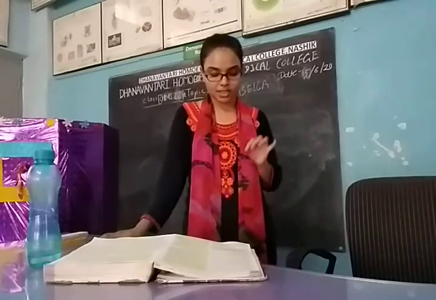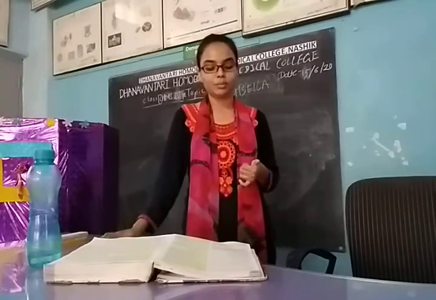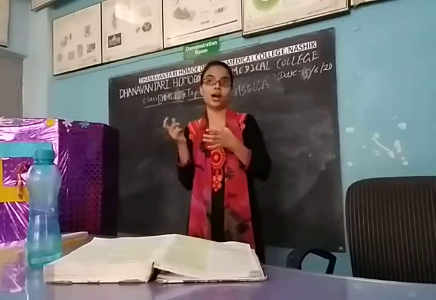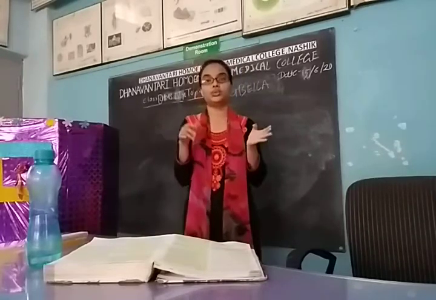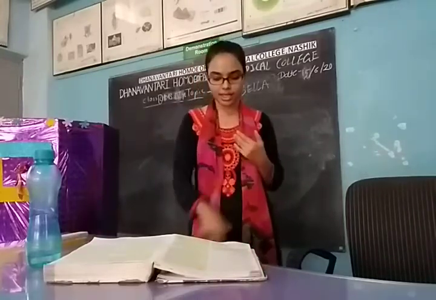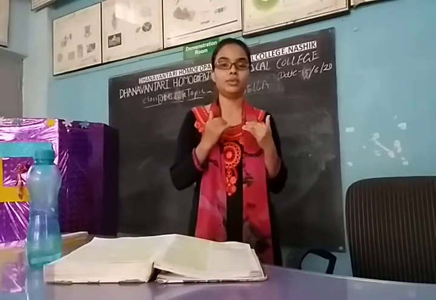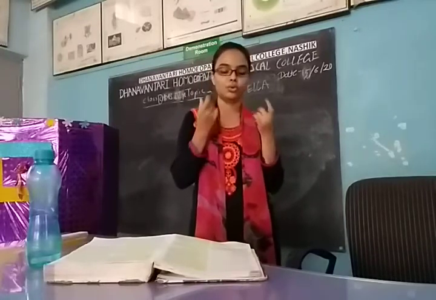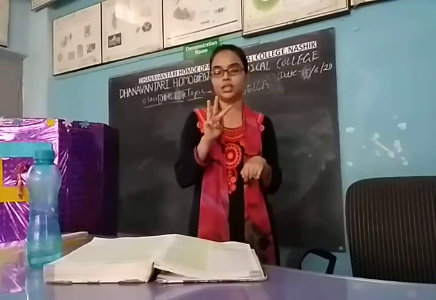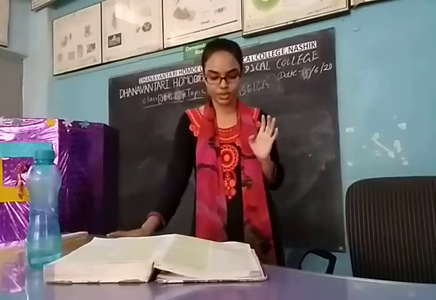Rubella or German measles is an acute childhood infection, usually mild and of short duration. Rubella duration is very short. Like rubeola or measles, we have seen the duration is 10 to 14 days, right? But in rubella, the duration is only 3 days, accompanied by low grade fever. With the fever, we will have lymphadenopathy, meaning lymph nodes will be swollen, and a maculopapular rash will be seen. Only 3 symptoms: fever, lymphadenopathy, and maculopapular rash.